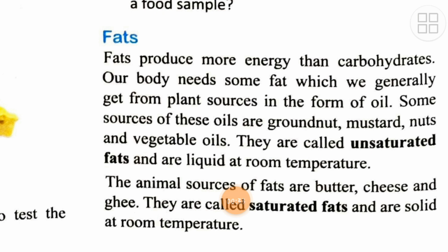The animal sources of fats are what? Butter, cheese, and ghee, and they are called saturated fats, and they are solid at the room temperature. Now let's compare these two things, that is unsaturated fats and saturated fats. Unsaturated fats are derived from the plant sources, while saturated fats are derived from the animal sources. Unsaturated fats are liquid at the room temperature, while saturated fats are solid at the room temperature. Unsaturated fats are healthy. They are providing us certain health benefits, while saturated fats, on the other hand, are not at all healthy. So one should avoid saturated and should have more of unsaturated fats in the diet.